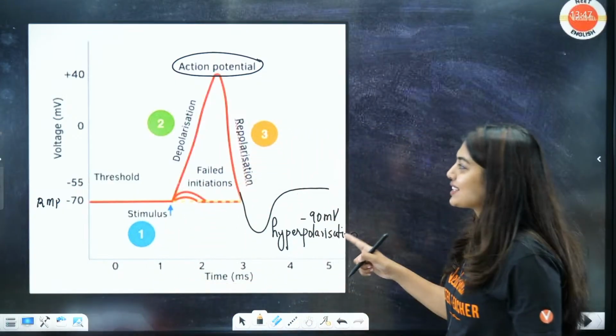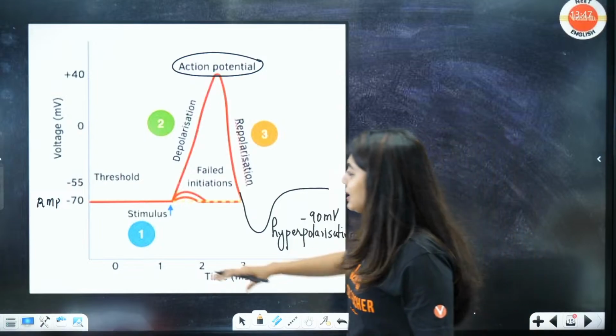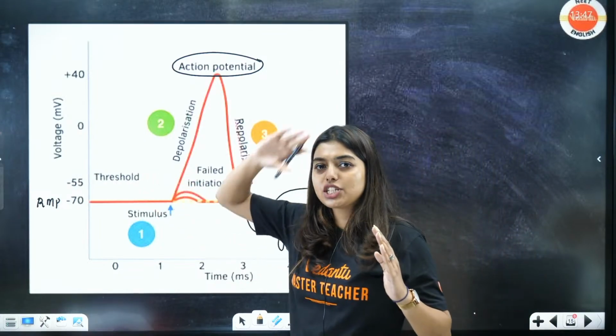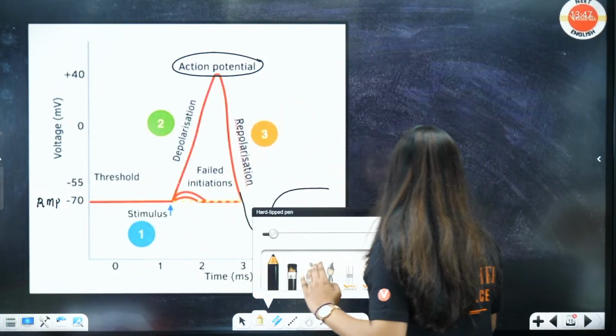Okay, so is this clear? Very simple. The threshold impulse has come, depolarization to re. So it will go like this.